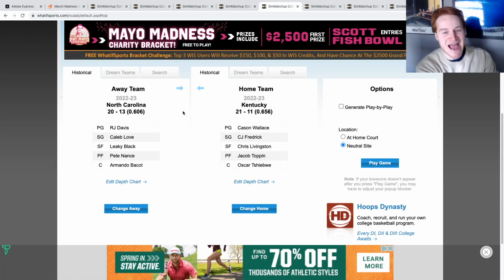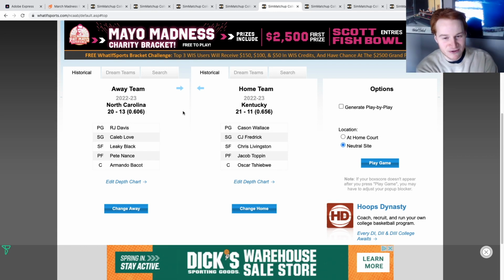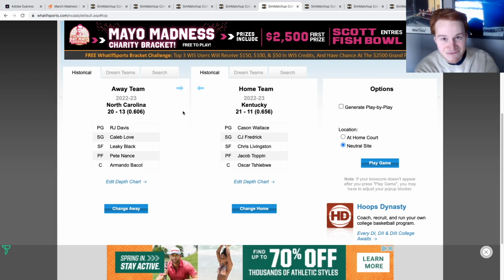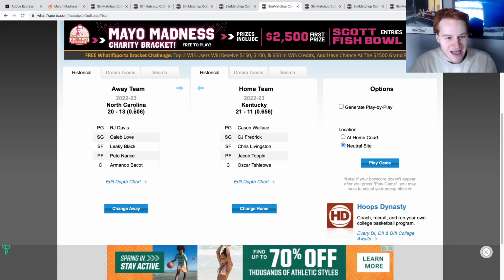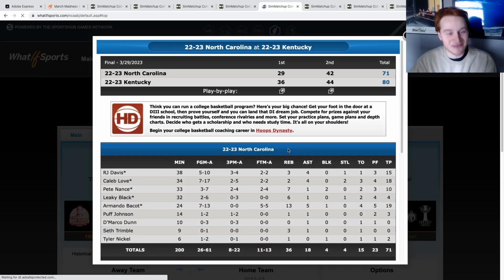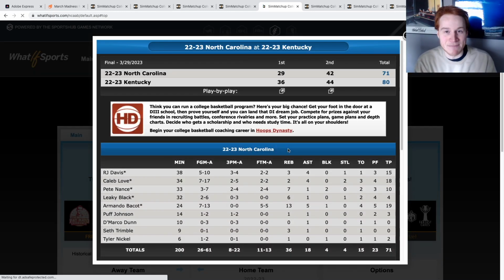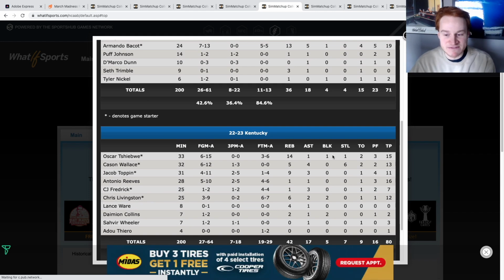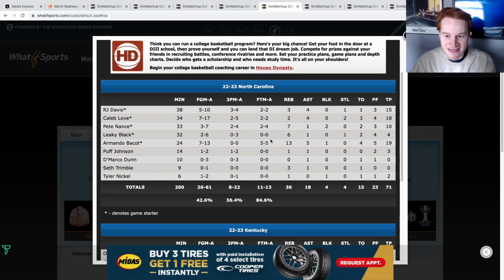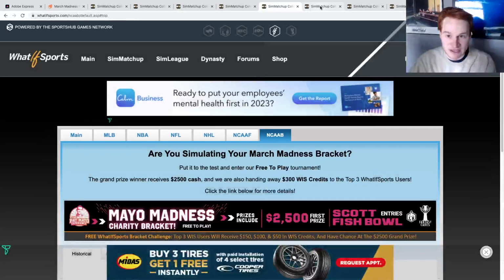Next, here it is. Here's the blue blood matchup that everyone wanted. North Carolina versus Kentucky, 11v6 seeding in the first round. North Carolina making the tournament after last year winning the entire thing. Can they go on a big run? Starting with Kentucky, and they cannot. So North Carolina bounced out in round 1. Kentucky, what did Sheblay have, a double-double? Yep, 15 and 14, and they end up advancing over North Carolina.